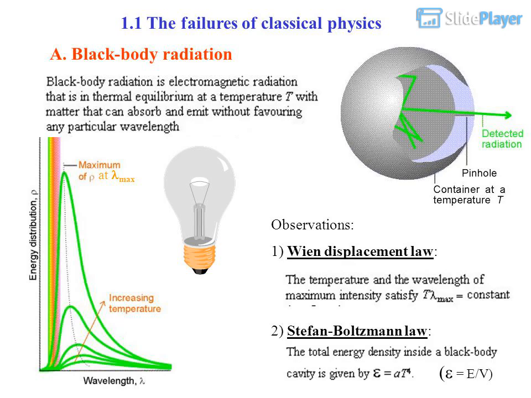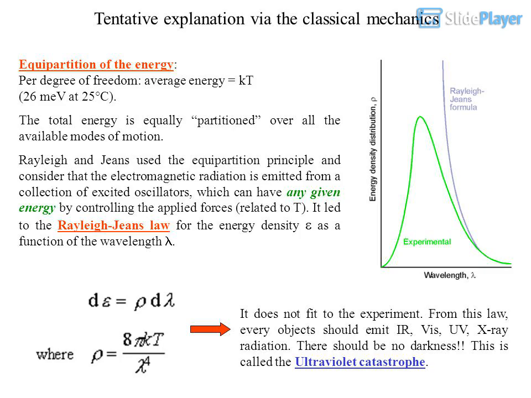1.1 The failures of classical physics. Black body radiation at max. Observations: 1. Wien displacement law. 2. Stefan-Boltzmann law. Tentative explanation via classical mechanics.